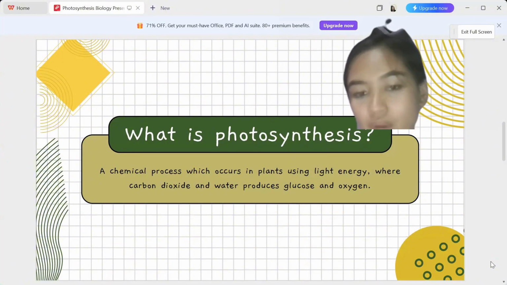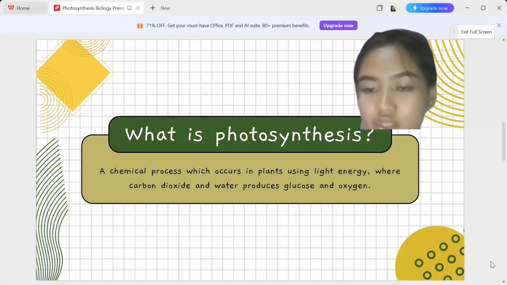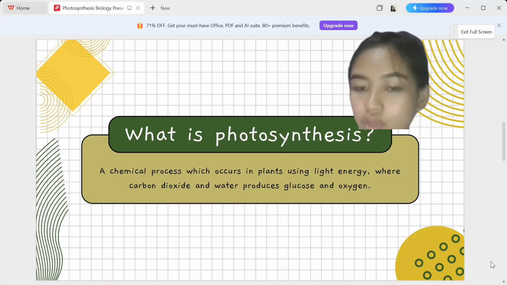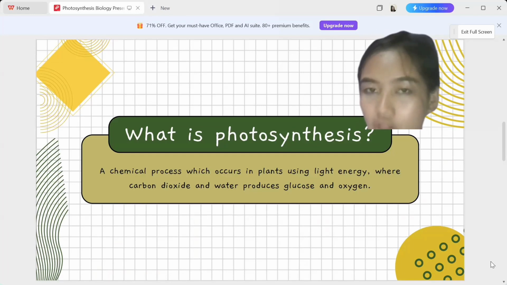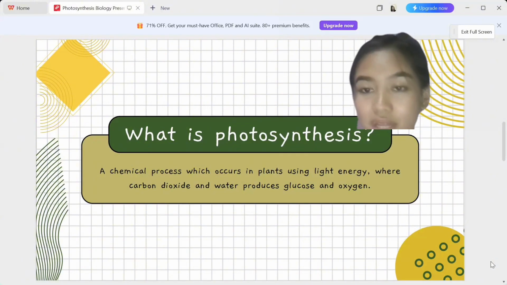It is a chemical process which occurs in plants using light energy, where carbon dioxide and water produce glucose and oxygen. So photosynthesis is a chemical process that happens in plants.